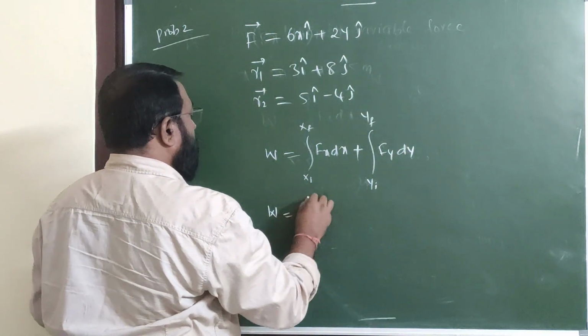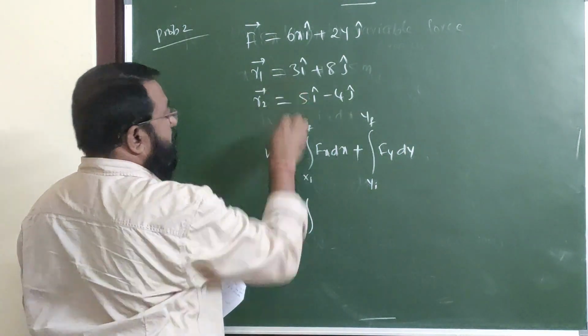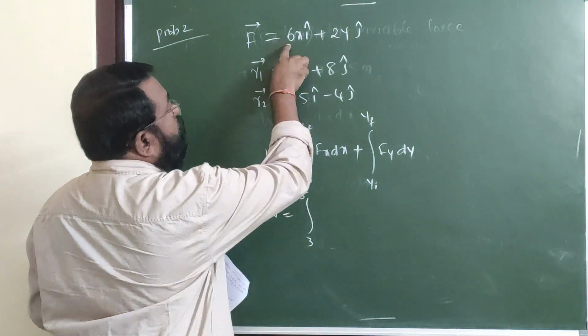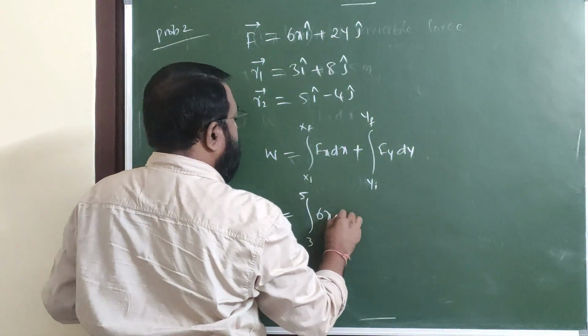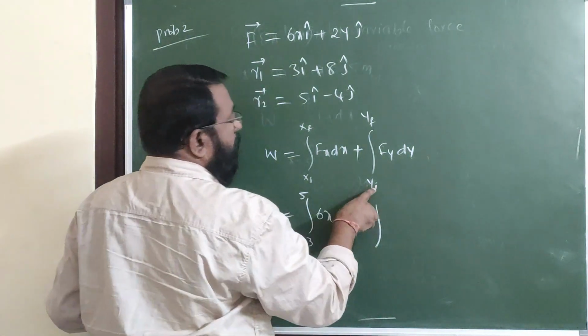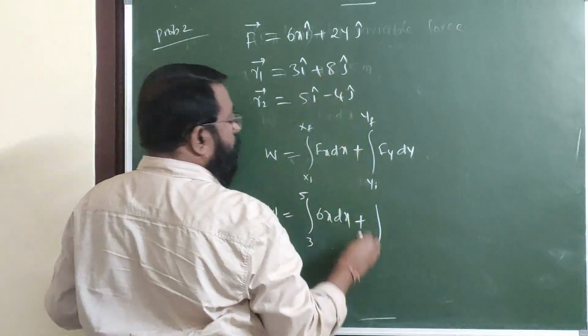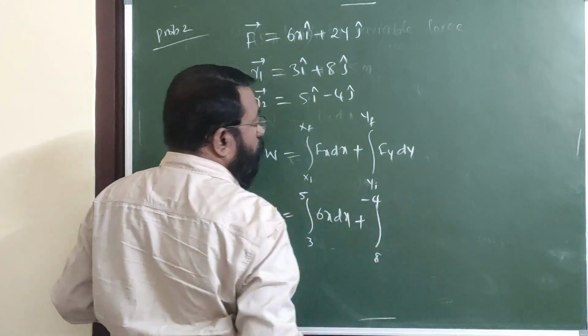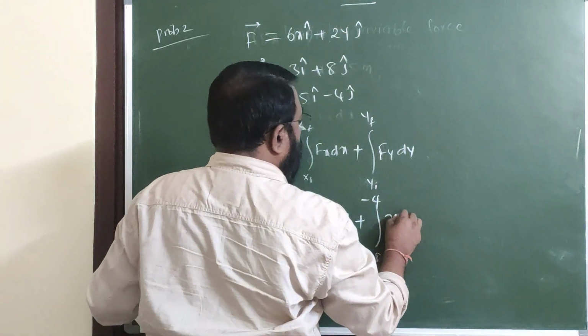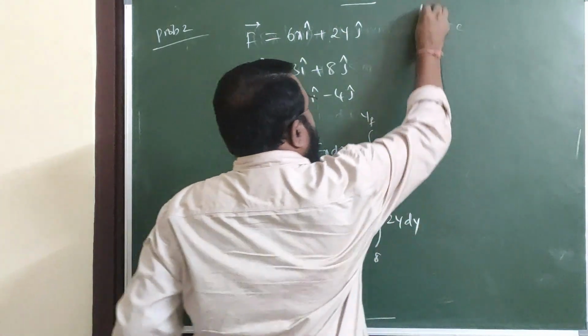This becomes W is equal to x initial is 3, x final is 5. What is x coordinate here? 6x. 6x dx plus integral y coordinate changes from 8 to -4. What is y coordinate of the force Fy? This is 2y dy.